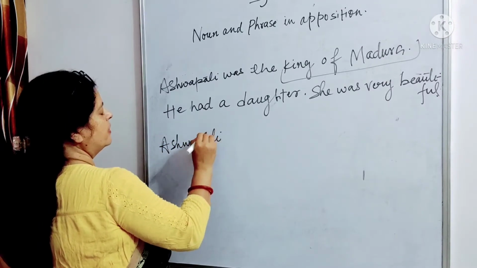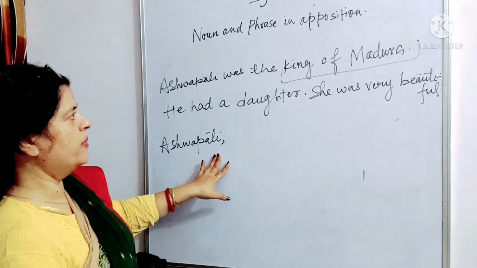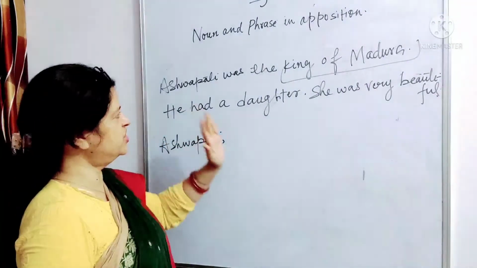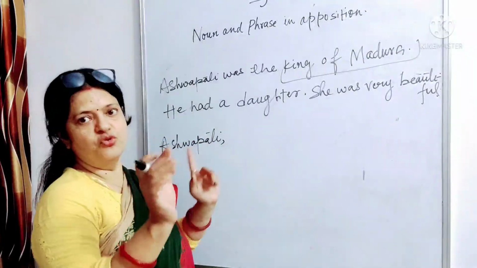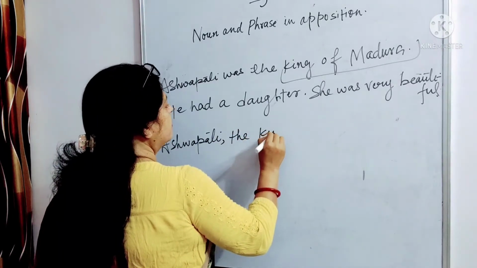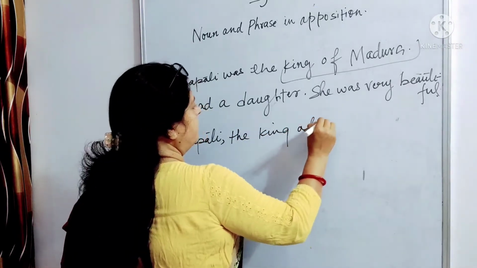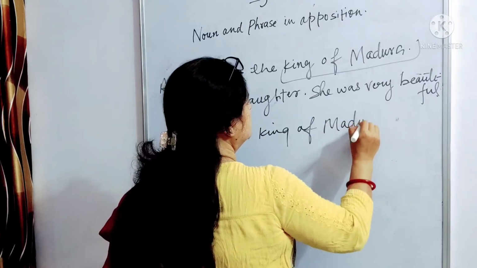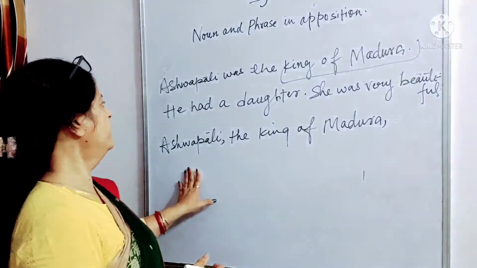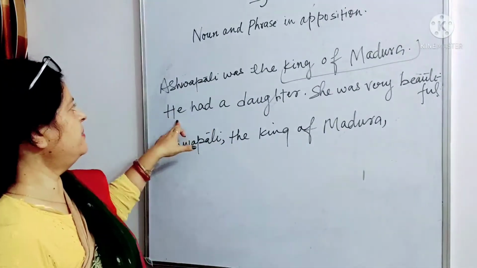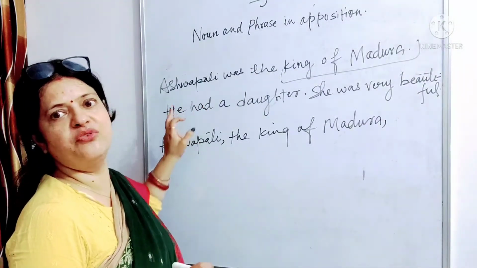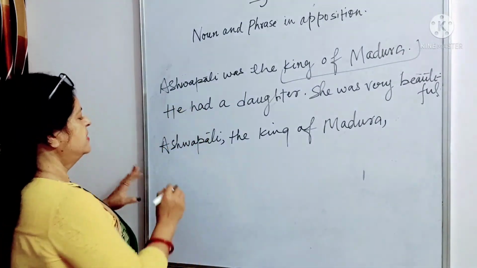I'll start the sentence like this: Ashwapati, and now we have to put a comma, because a noun in apposition can be put between two commas. So Ashwapati, the king of Madura. Now we have closed the comma and we'll start our sentence with the verb. Had. He means Ashwapati. We have already mentioned Ashwapati, so we don't need to write he again. We'll write had.